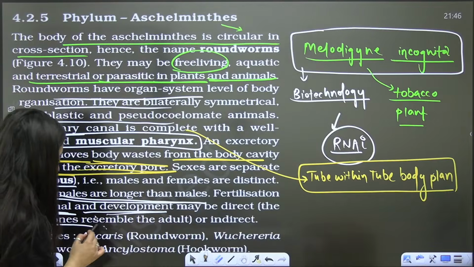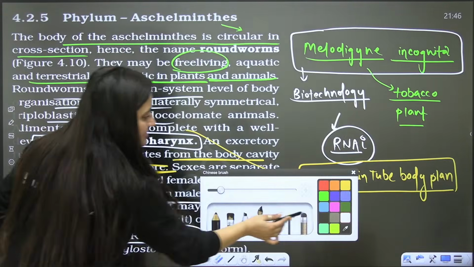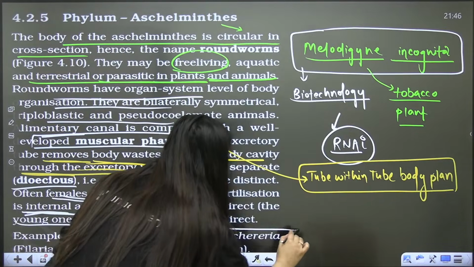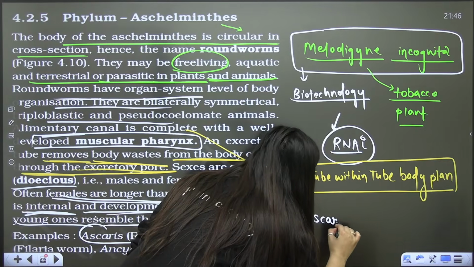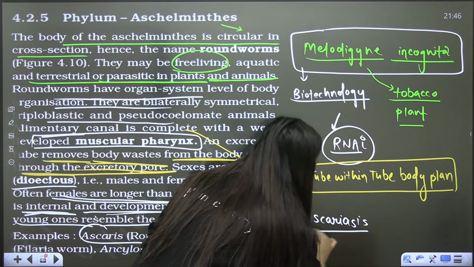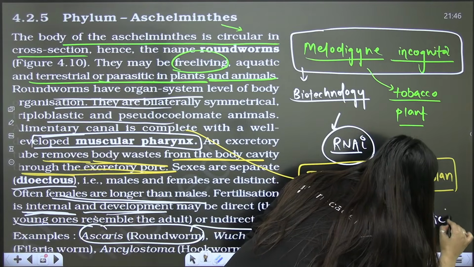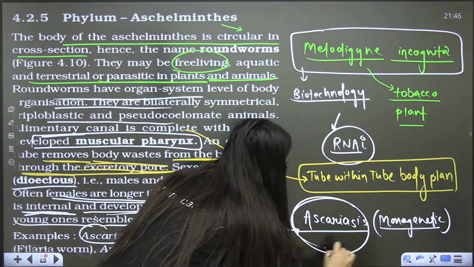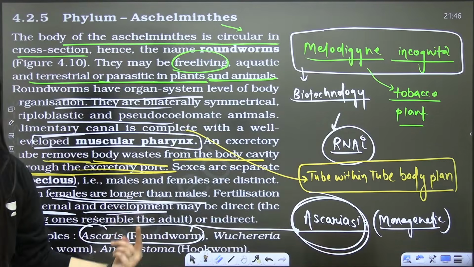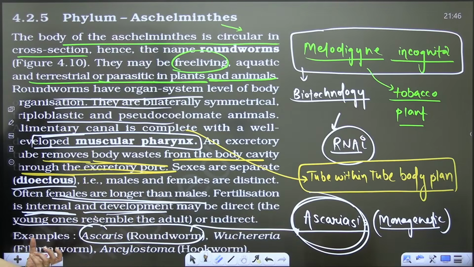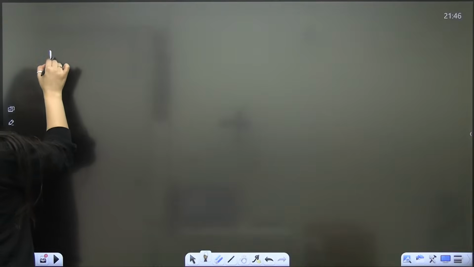Like this, here Ascaris is given. Ascaris is a roundworm. This Ascaris causes ascariasis, right? And it is monogenetic, meaning it has a single host only. It takes a 10-day tour in our body. Okay? Then next is which one?